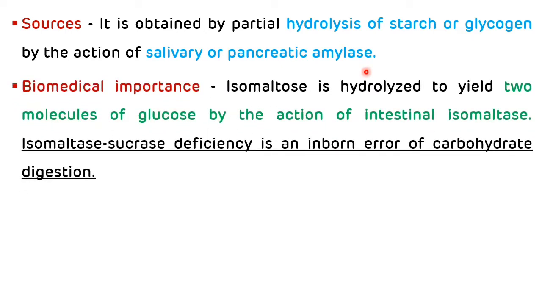Biomedical importance of isomaltose: isomaltose is hydrolyzed to produce two molecules of glucose by the action of intestinal isomaltase, and if there is a deficiency of this intestinal isomaltase enzyme, then it leads to isomaltase sucrase deficiency, which is an inborn error of carbohydrate digestion.